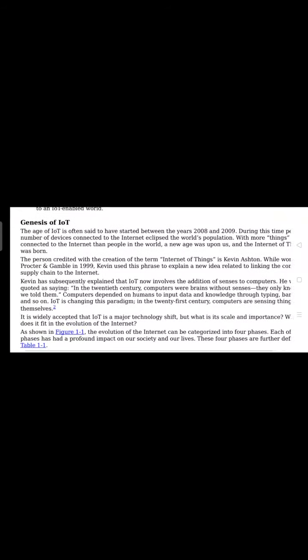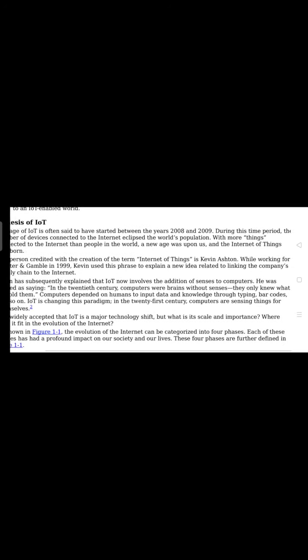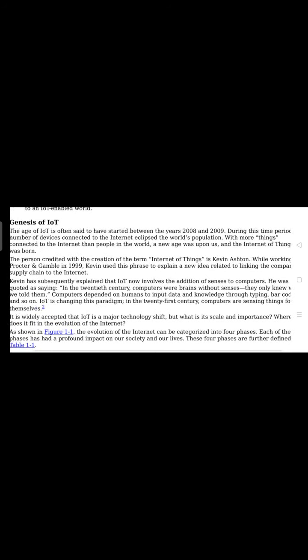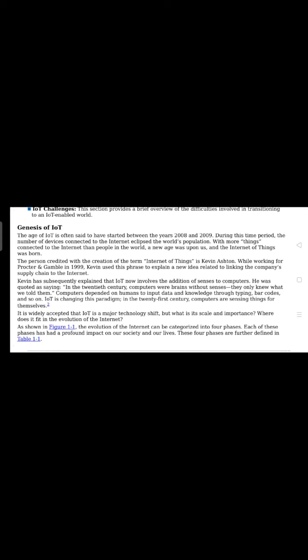So genesis of IoT. The age of IoT is often said to have started between the years 2008-9. So the term IoT was introduced in 2008-9. During this period, the number of devices connected to the internet eclipsed the world population. So with more things connected to the internet than people in the world, a new age was upon us and the Internet of Things was born.